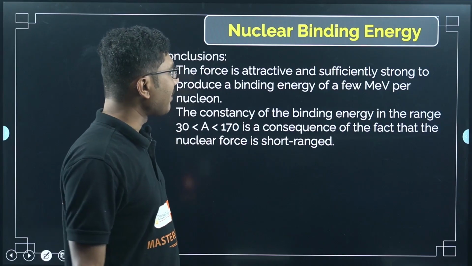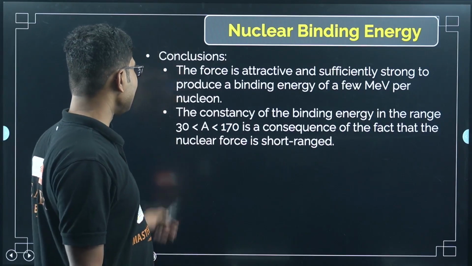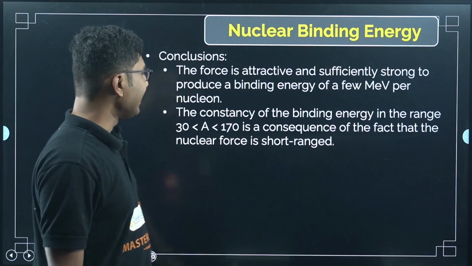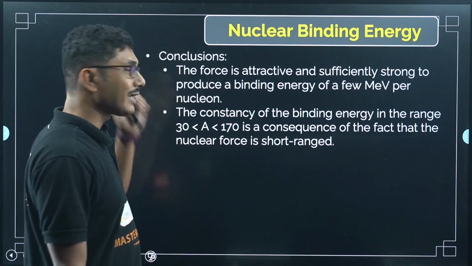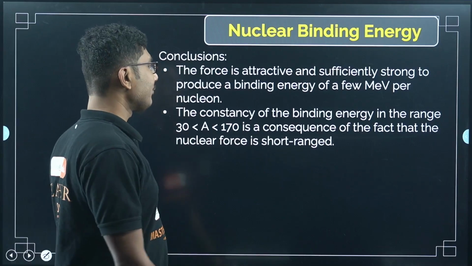The constancy of the binding energy in the range less than 30 to 170 is a consequence of the fact that the nuclear force is short ranged, right? So nuclear force is short ranged.